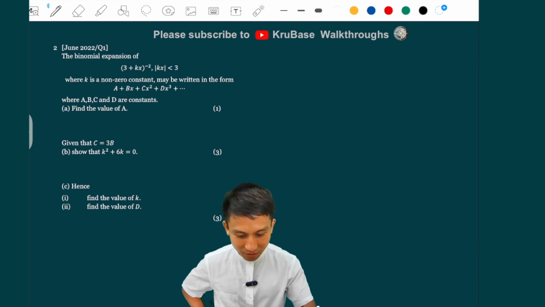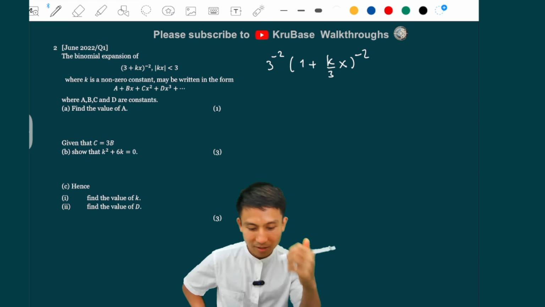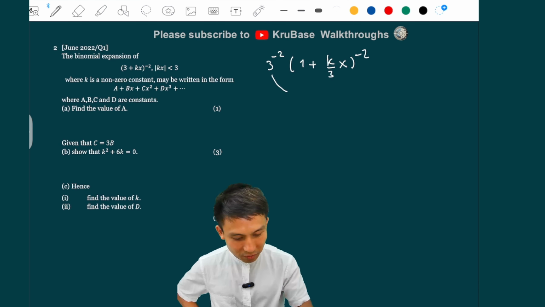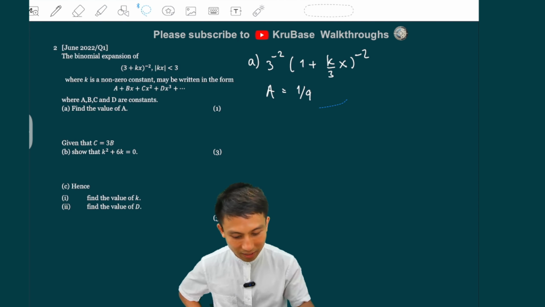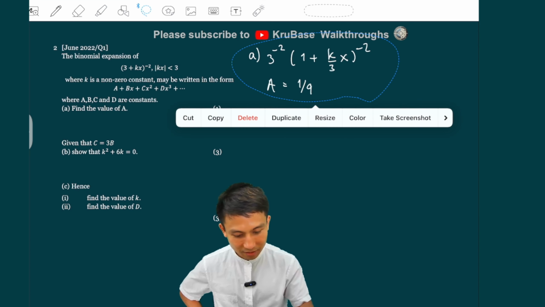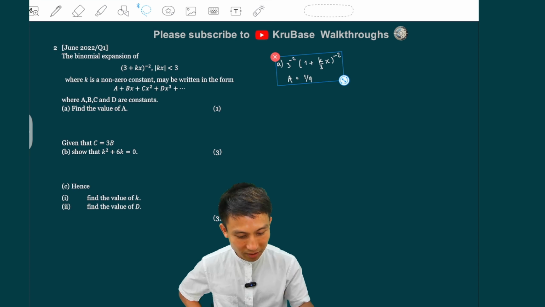But we can start from taking 3 out to the minus 2. And then this is 1 plus k over 3x to the minus 2, right? And then a should be just 3 to the minus 2 times that. Okay, so a is just 3 to the minus 2, which is 1 over 9. That's just it for a. I start from there first so that I can expand it later. And we're going to use that expression there in a.